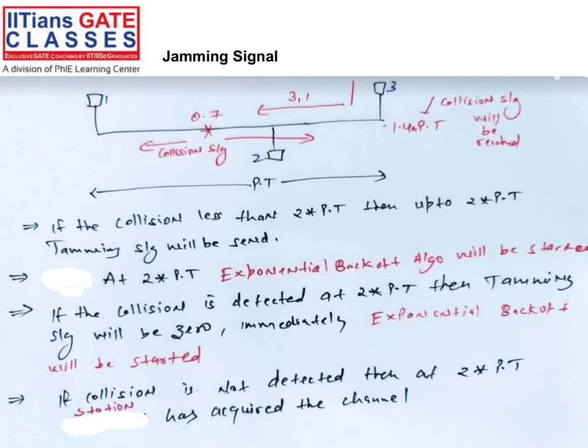Simple. If collision is not detected at 2 into PT, let's say, then it means that particular station has acquired the channel. You know that thing. Because the whole channel, from starting to end, a single station's transmission is going on, so every other station is sensing that the channel is busy. So no other station can use the channel. That's why station 1 or station A acquired the channel, let's say.